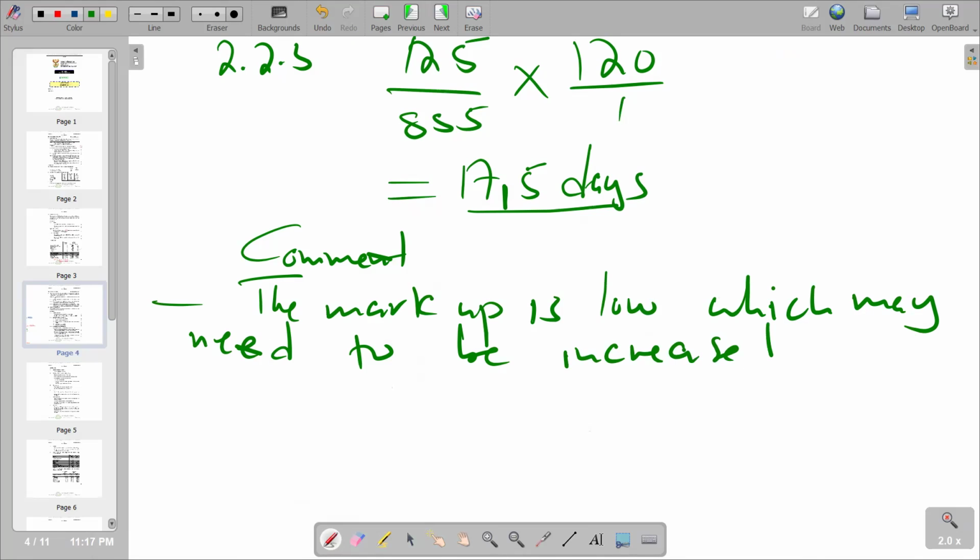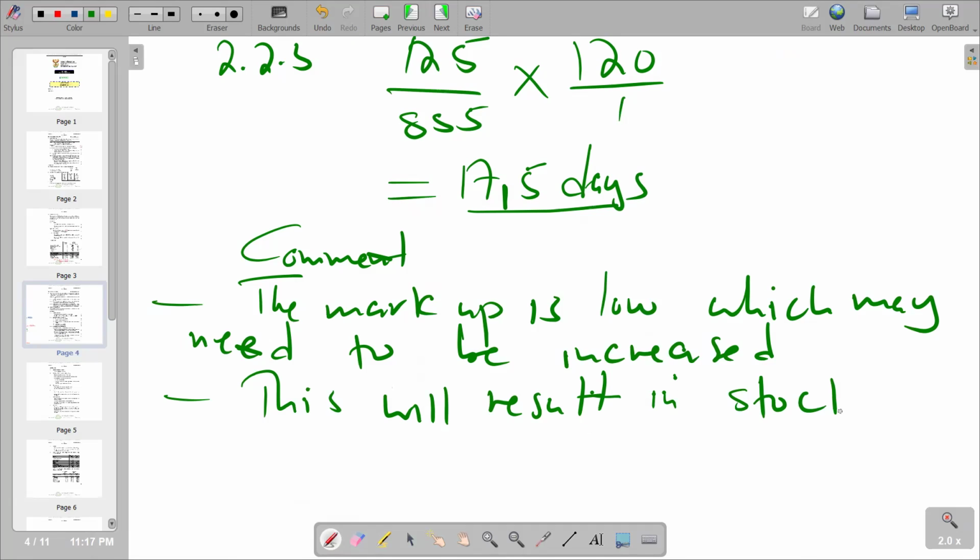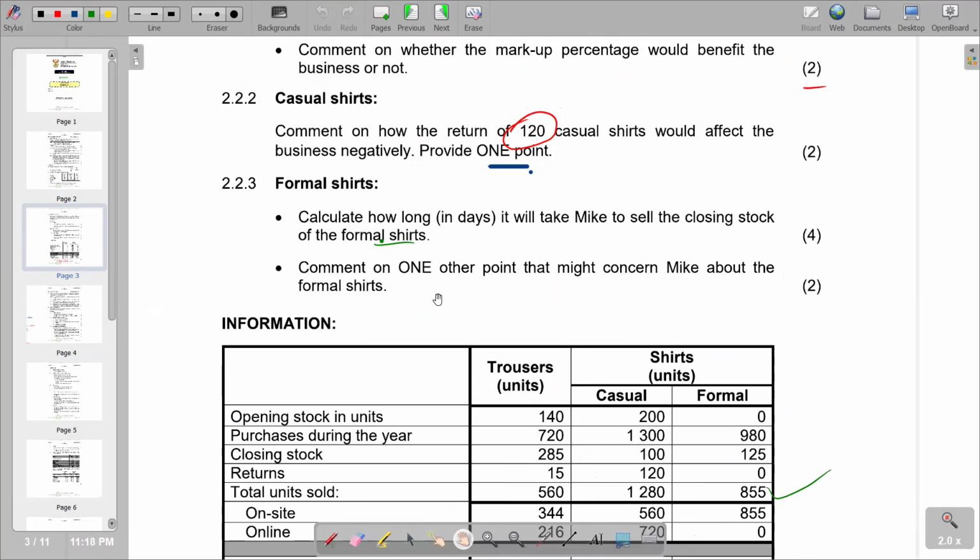Due to the low markup, this will result in a stock shortage in the future. That's what we have in terms of the last part of the question, which is question 2.2.3. So basically, this is what we have, guys, about this video.